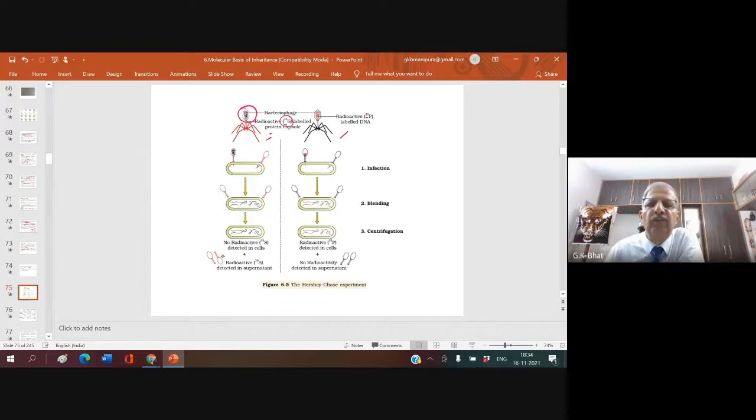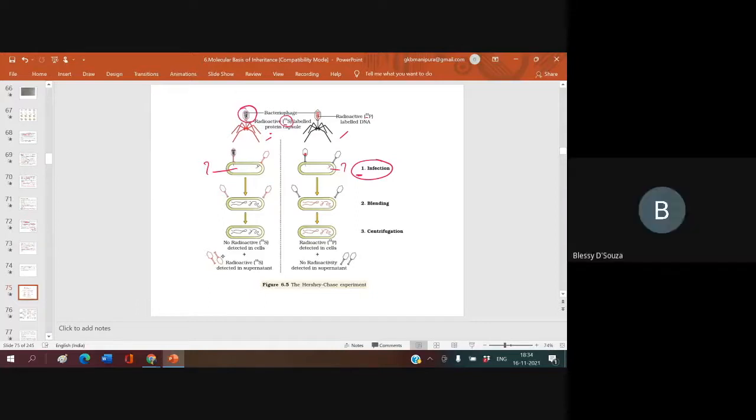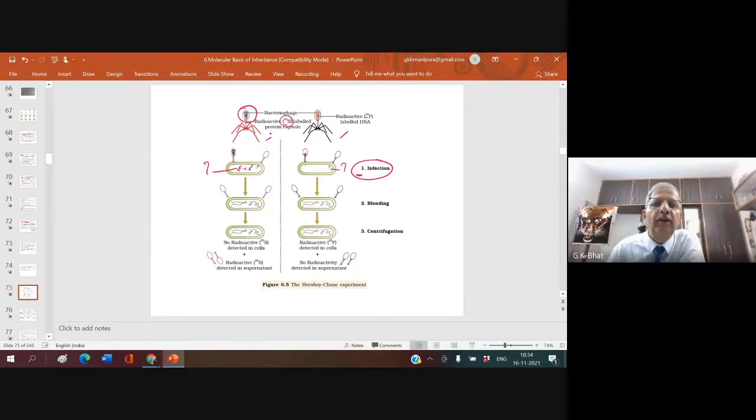Now, first stage, it got infected. What is this? This is DNA. And what is this? This is E. coli bacteria, and it got infected by this bacteriophage. Now you can see the blending. Whatever this DNA is that you see here, it entered into the bacteria.